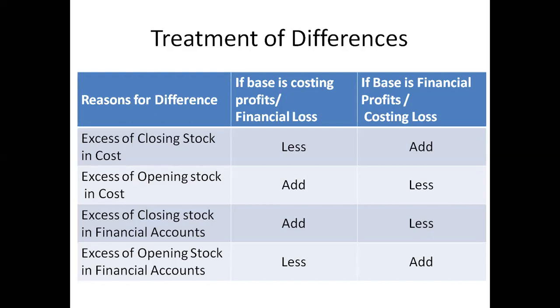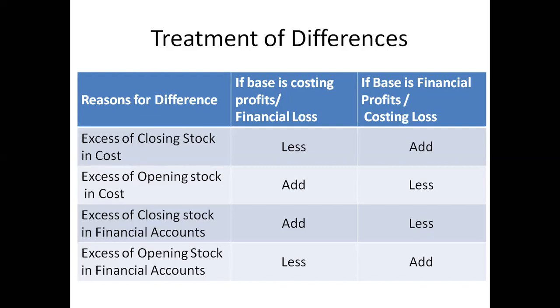Decreasing the profit of the company means that if there is an excess in the financial account, then to arrive at the actual amount we have to deduct. Excess of opening stock in the financial account means you have to deduct. There is an opposite of this, the first point: excess of closing stock in cost account means we have to deduct. You have to remember these two things.